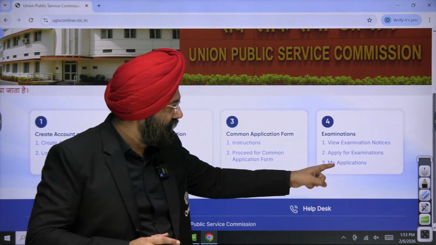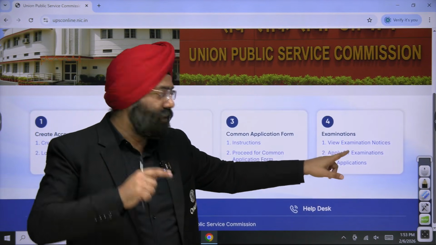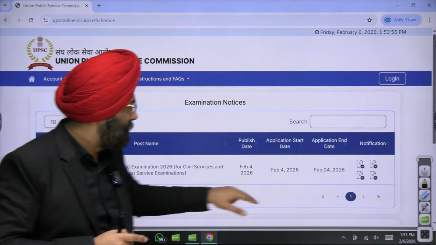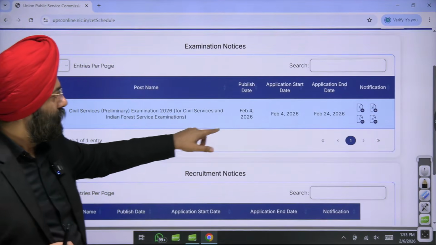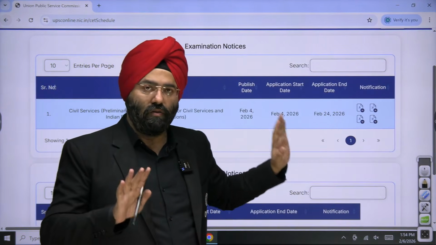You can view the notices from here also. See, instead of going to that website, you can see view examination notice. You can come here also. Over here, in Hindi or English, whichever language you prefer, you can download it from here also. So now let's come back here.